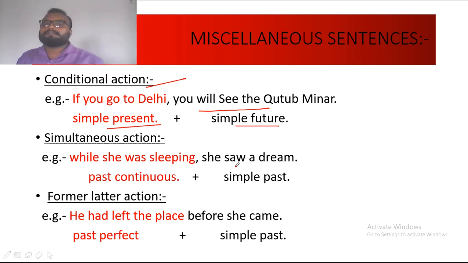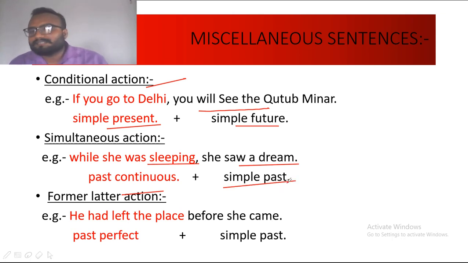Here, in past continuous, I told you two actions will take place parallelly, but here there is a sequence of action. The first action is sleeping and the second action is dreaming. So the sleeping was followed by a dream, so it forms a sequence of action, and therefore it will take past continuous and simple past. In past continuous tense, both actions were going on parallelly, at the same time, and therefore both actions took past continuous tense only. But here it forms a sequence, and therefore it will take past continuous and simple past.